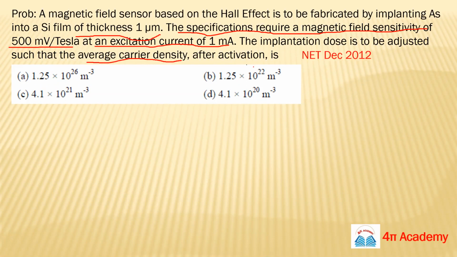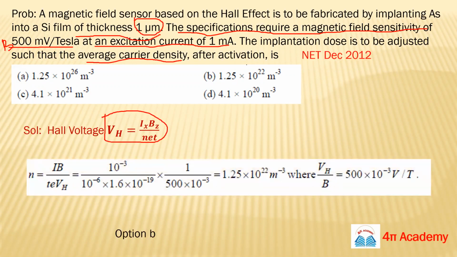So what you have here is the thickness, the magnetic field B, and the current, and you have to find the carrier density, the value of N. We will use this formula. You have the value of I, the value of B, and the thickness, whichever you want to take, T or D, and you want to calculate the value of N here. And V_H,